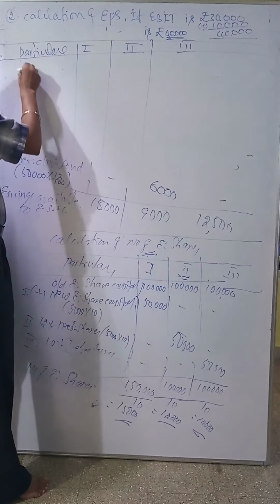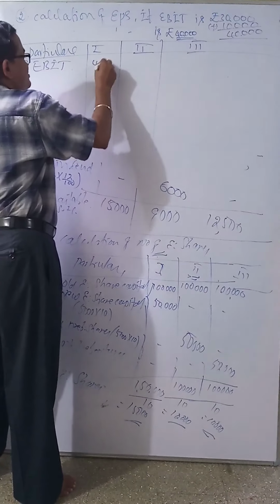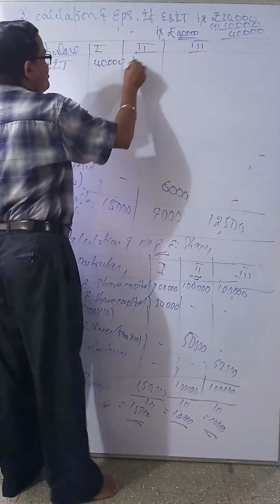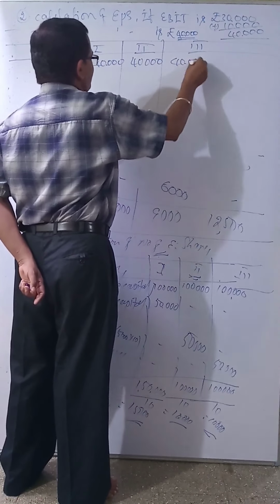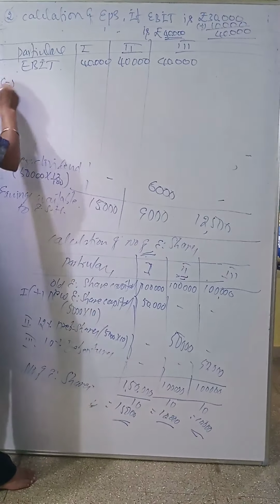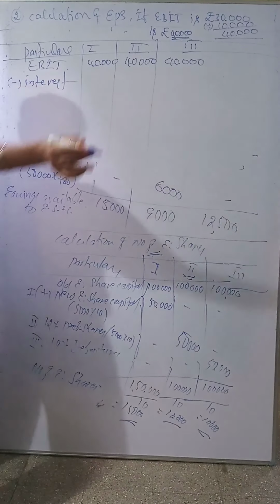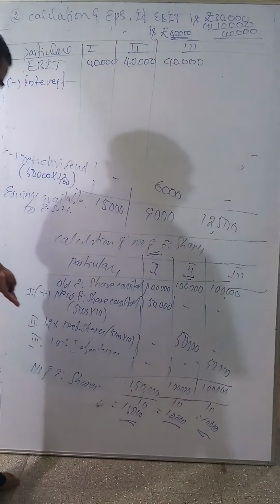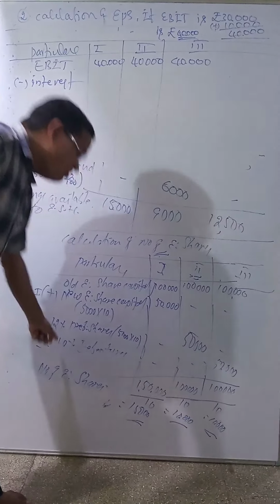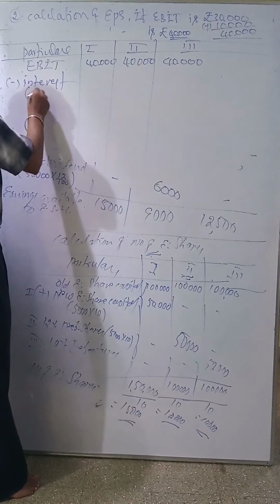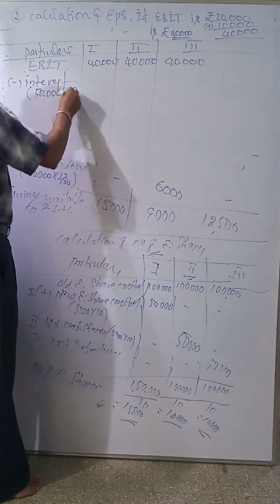Now first, EBIT, earning before interest and tax, how much? 40,000. Given, we already got it. Less interest. Interest is the same, we already calculated it for each plan.